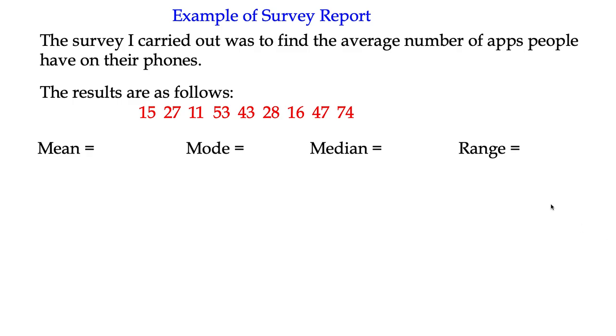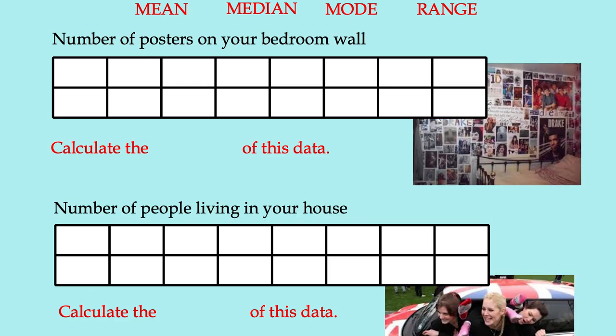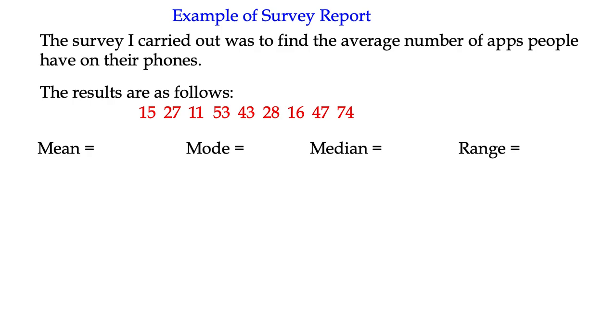Okay, so some examples I've given in the past, it might be things like number of Facebook friends, sometimes how long people take to travel, number of posters on a wall, how many people live in a house, all sorts of ways in which you can think about a number. It could just be an age, it could be how much money you've got on you, whatever. So try and think, part of the skill is trying to think of a good question, a good topic to study. I picked the average, or I wanted to look at the number of apps people have on their phone.